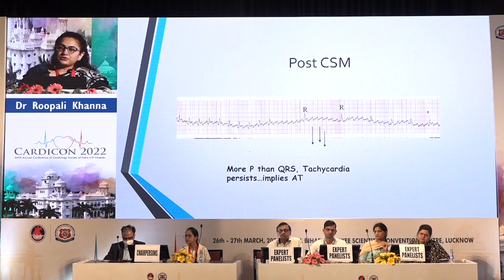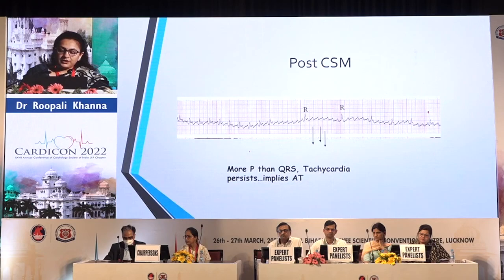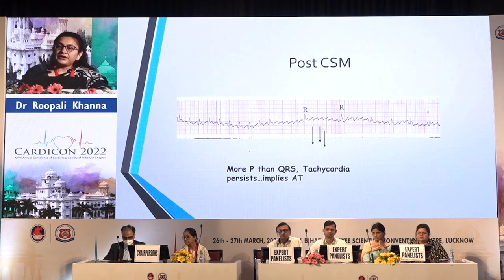So suppose we do a carotid sinus massage and the AV node conduction decreases, and we are able to clearly see P waves. In these cases, if the P waves are more than the QRS, it's suggestive that the focus is in the atria, in the form of atrial tachycardia or atrial flutter. And if you are not able to see it and it suddenly stops, it more favors the reentrant type of tachycardias, AV-NRT or AVRT.